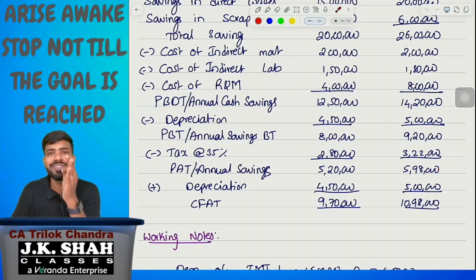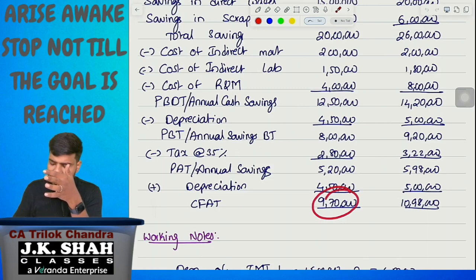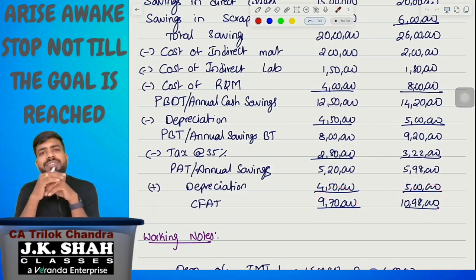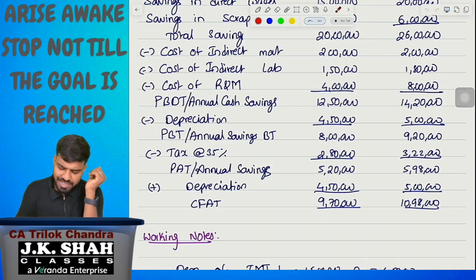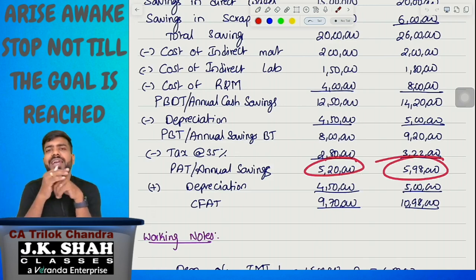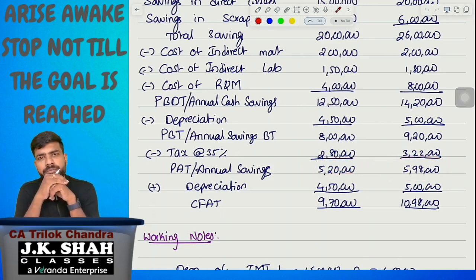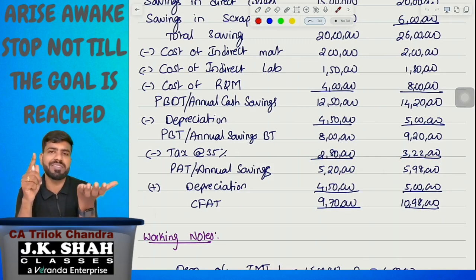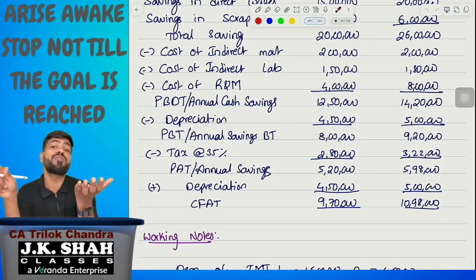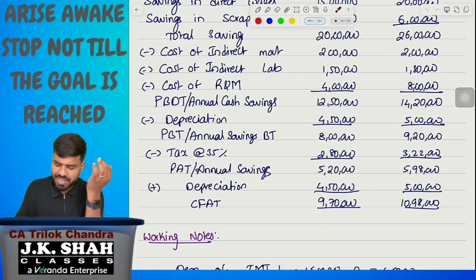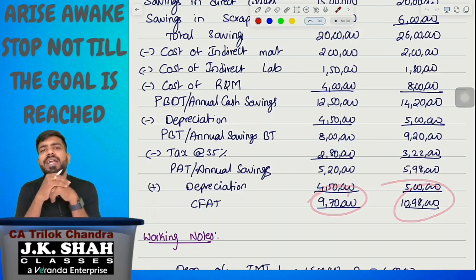So this is the annual savings. If they would have asked cash flow after tax, we would have answered this. But what they are asking is net annual savings. Net annual savings is 5 lakh 20,000, 5 lakh 98,000. Please understand, annual savings they are asking. If they would have asked cash flow, then we would have answered 9 lakh 70,000, 10 lakh 98,000.